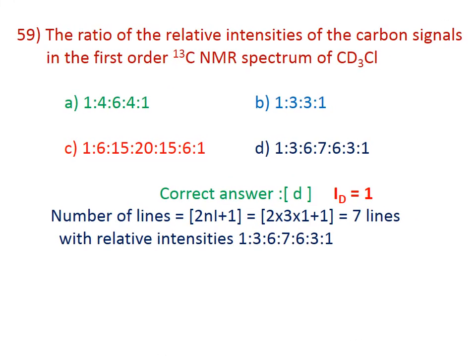59. The ratio of relative intensity of carbon signal in the first order C13 NMR spectrum of CD3Cl. The correct answer is D, 1:3:6:7:6:3:1. Here the spin of deuterium will be equal to 1. The number of lines will be equal to 2 into the number of deuterium atoms, which is 3, into 1 plus 1, that will be equal to 7 lines with a relative intensity of